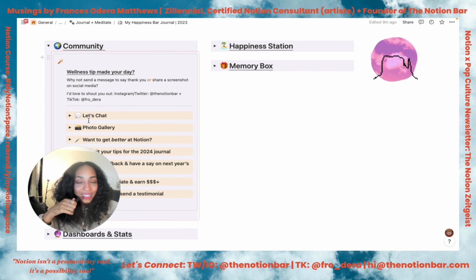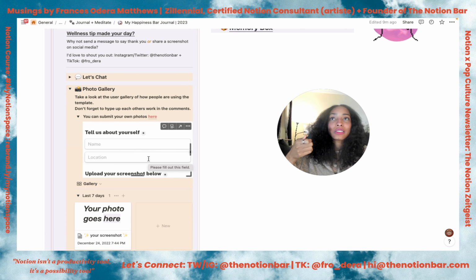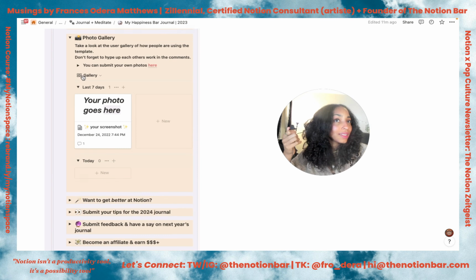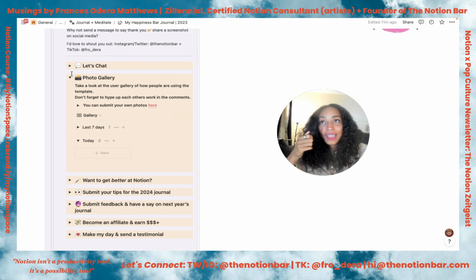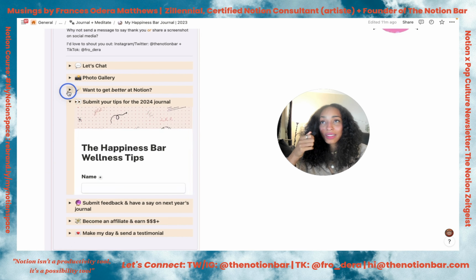Then we have this photo gallery where you can submit photos of your journal, because it is super customizable. Everyone's going to change the colors, they're going to upload their own GIFs and things like that, and screenshots, so you can upload the screenshots here. And then once they get sent through to me, they'll end up in this gallery, and this gallery is interactive, so you can comment on this and everyone will see, essentially. So super exciting.